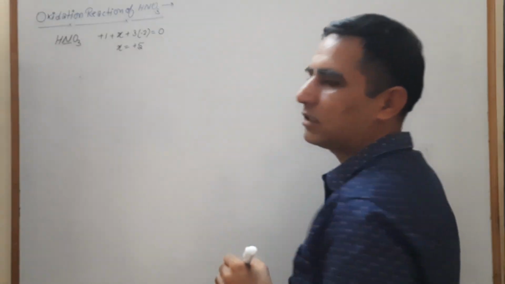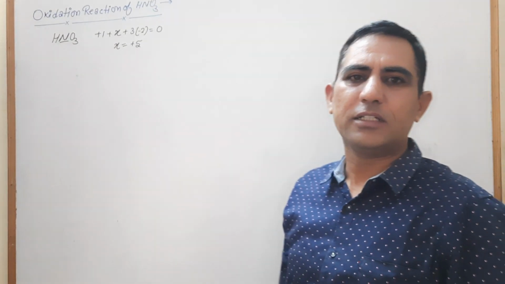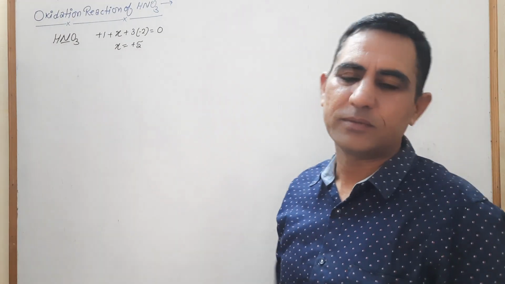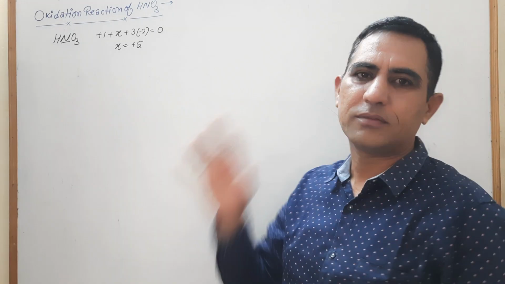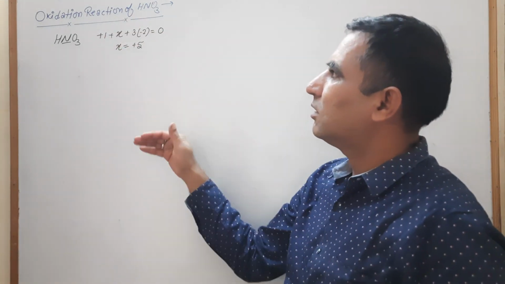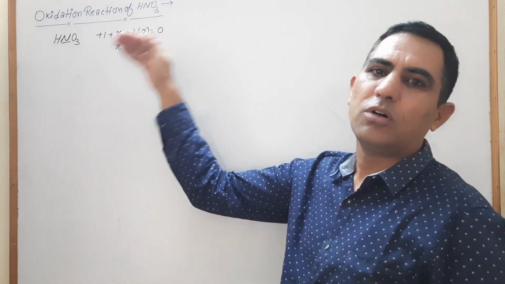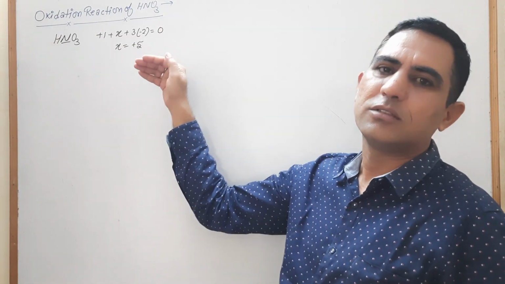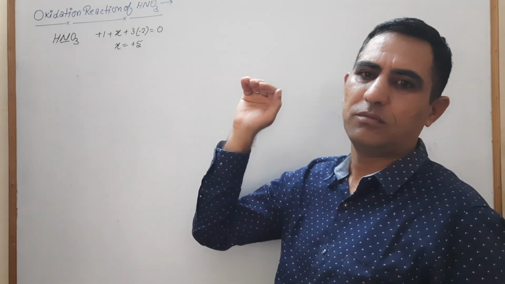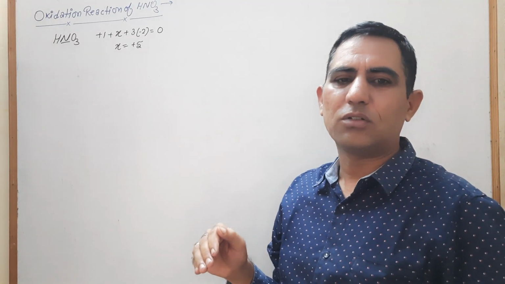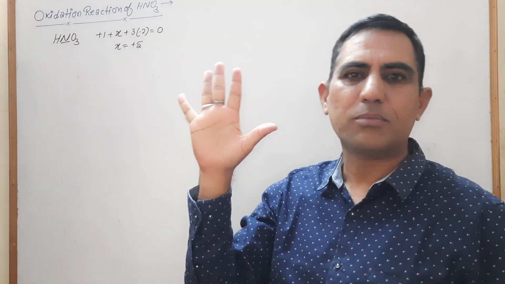Here the nitrogen is present in its highest oxidation state, that is +5. Nitrogen cannot increase beyond +5 because in the outermost shell only 5 electrons are present.